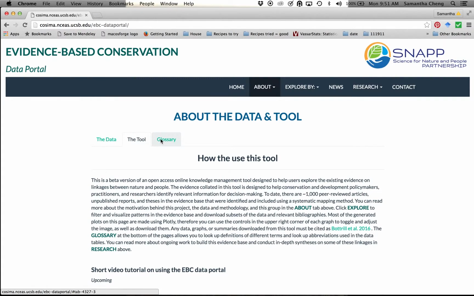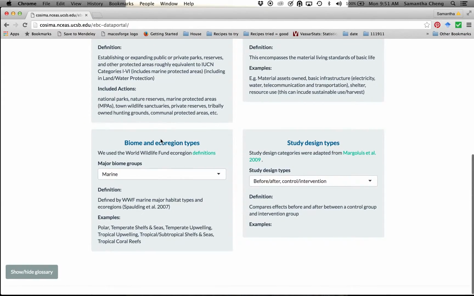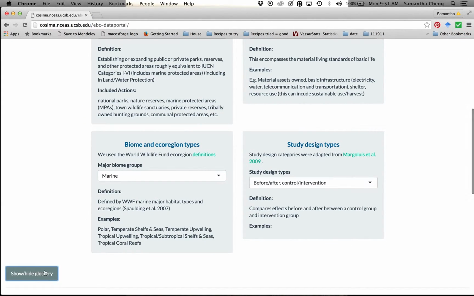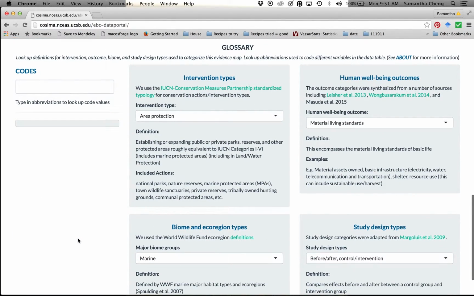As well, at the bottom of each page, and here, you can click to show or hide the glossary where you can look up the definitions of the typologies used to categorize the data, as well as look up abbreviations and codes used within the data tables. For example, if you're interested to see what area_MGMT stands for, you could type it in the code section and the value would show up below.